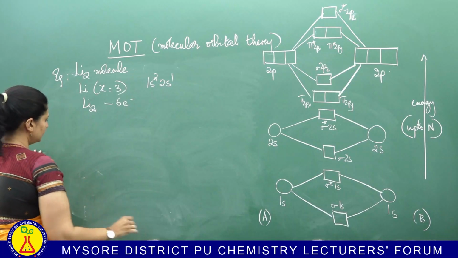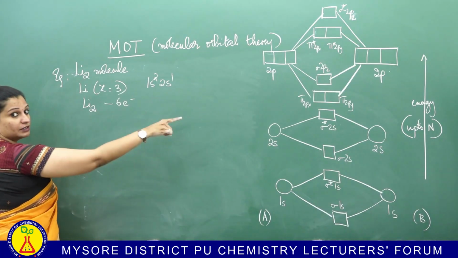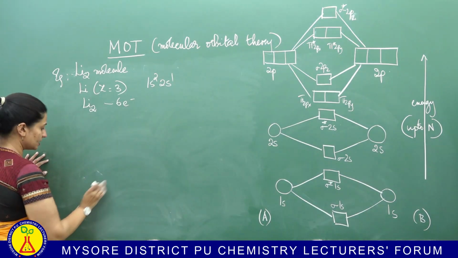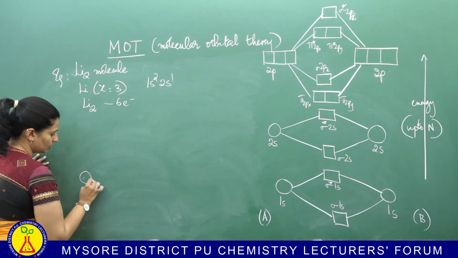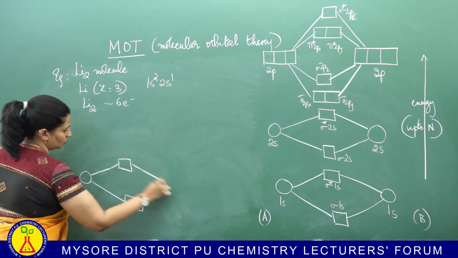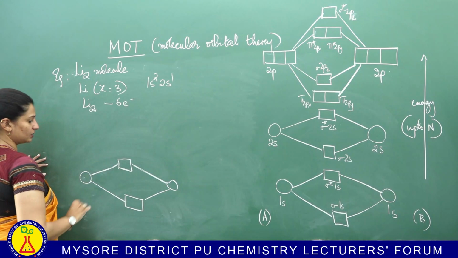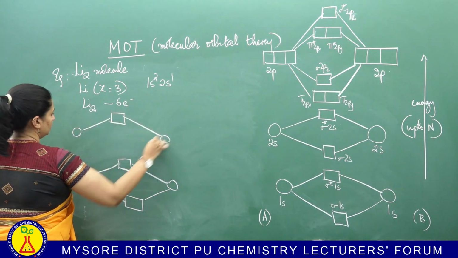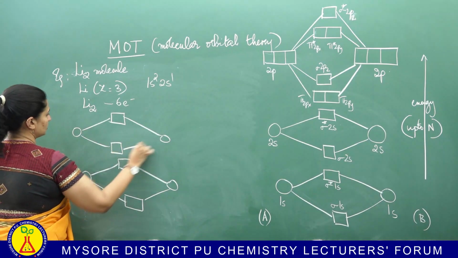When I draw the diagram, now I have 2 levels to draw. Why? Because lithium has 1s as well as 2s. So, let us do that. You have 1s combining to form 2 molecular orbitals, and you also have 2s combining to form 2 molecular orbitals, correct?